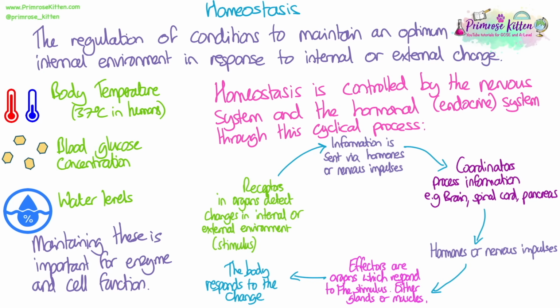This could be the brain or spinal cord in the nervous system, or for example, the pancreas in the hormonal system. Then the coordinator sends out hormones or nervous impulses to effectors. Effectors are organs which respond to the stimulus, and these are always either glands in the hormonal system or muscles in the nervous system. And then the body responds to whatever the change or the stimulus was.